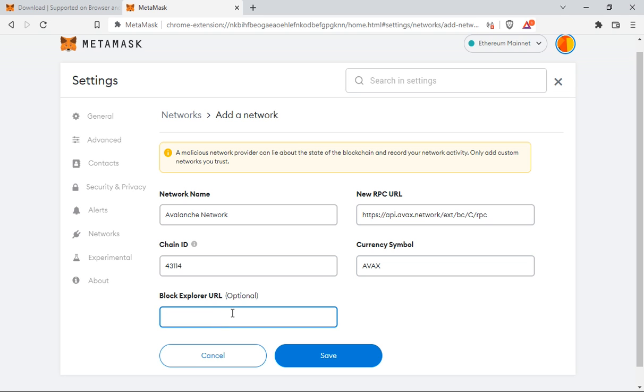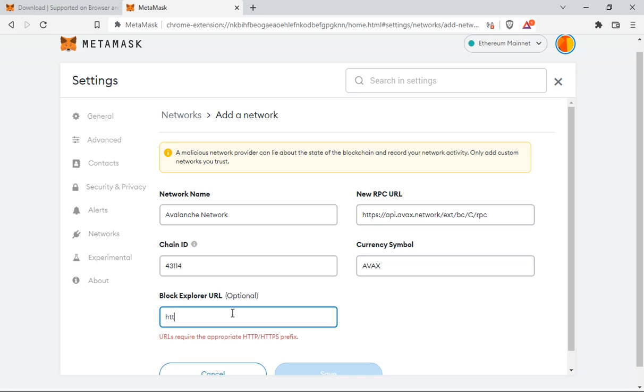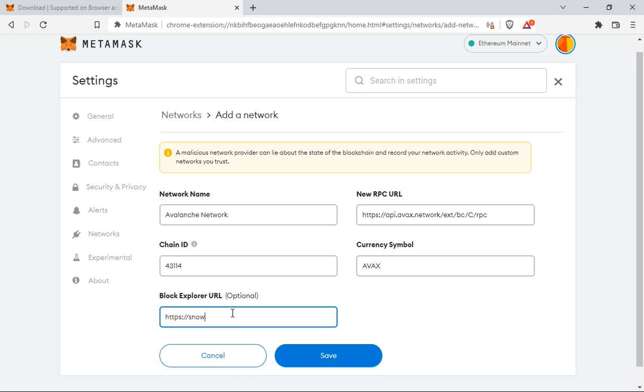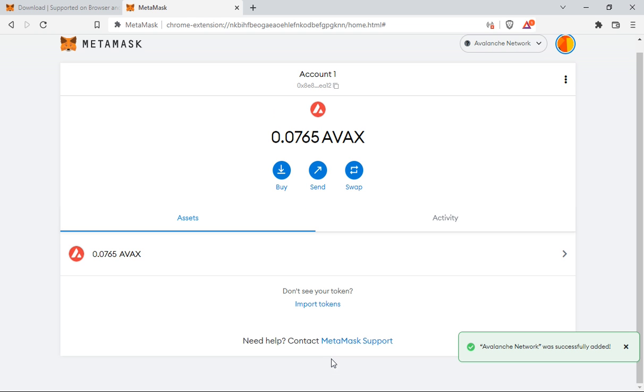This portion is optional, but we're going to put Snowtrace in here, so we're going to put https://snowtrace.io. And then we're going to save. You have now added the Avalanche network to your Metamask wallet, and this allows you to have cheaper gas fees.